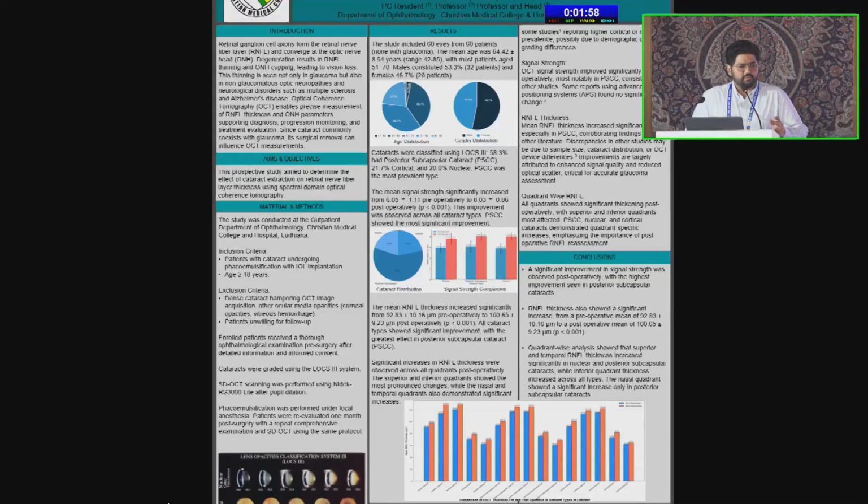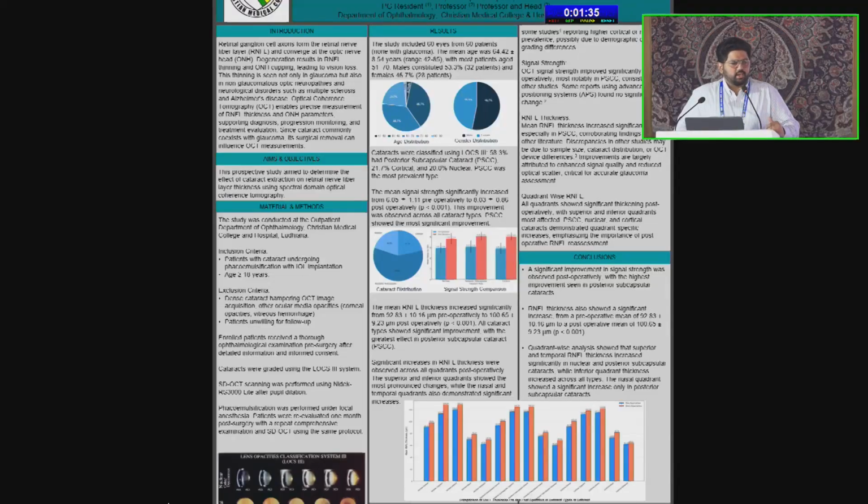For the cataract grading, we used the LOCS III grading system, and in our results we found that in our age distribution the majority were in the age range of 51 to 71 years, with a slight male predominance of 53%.